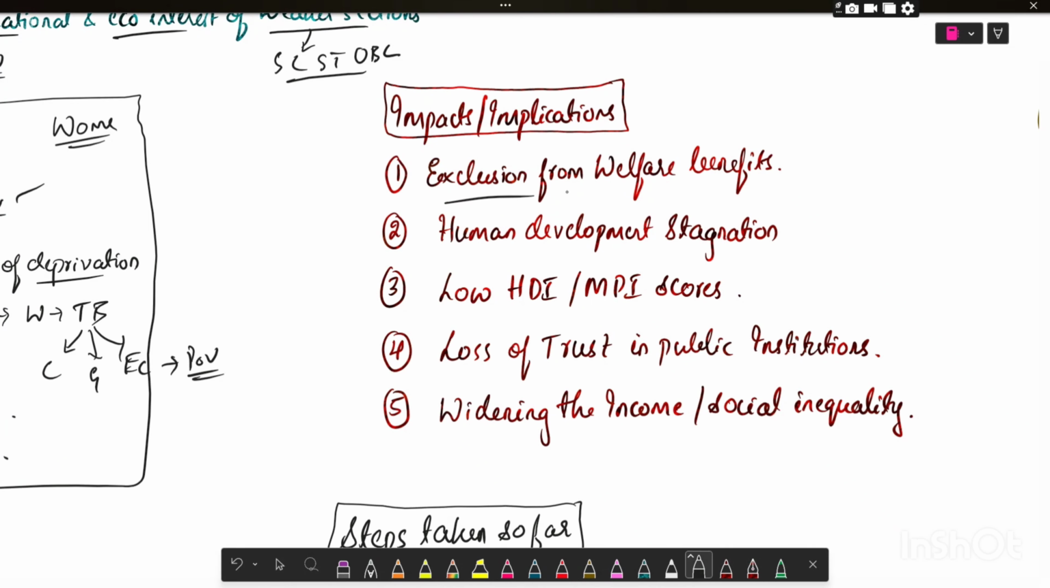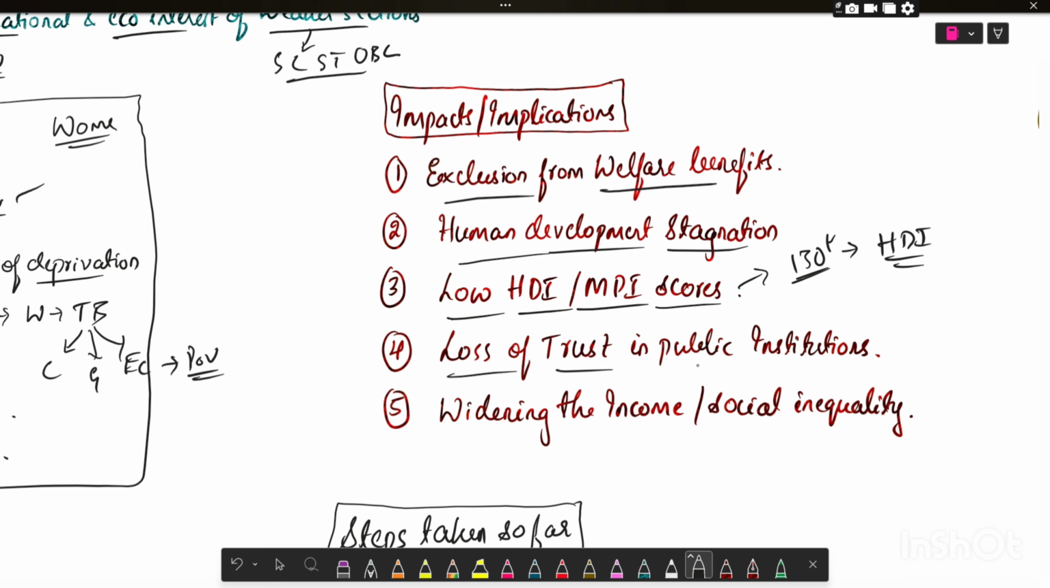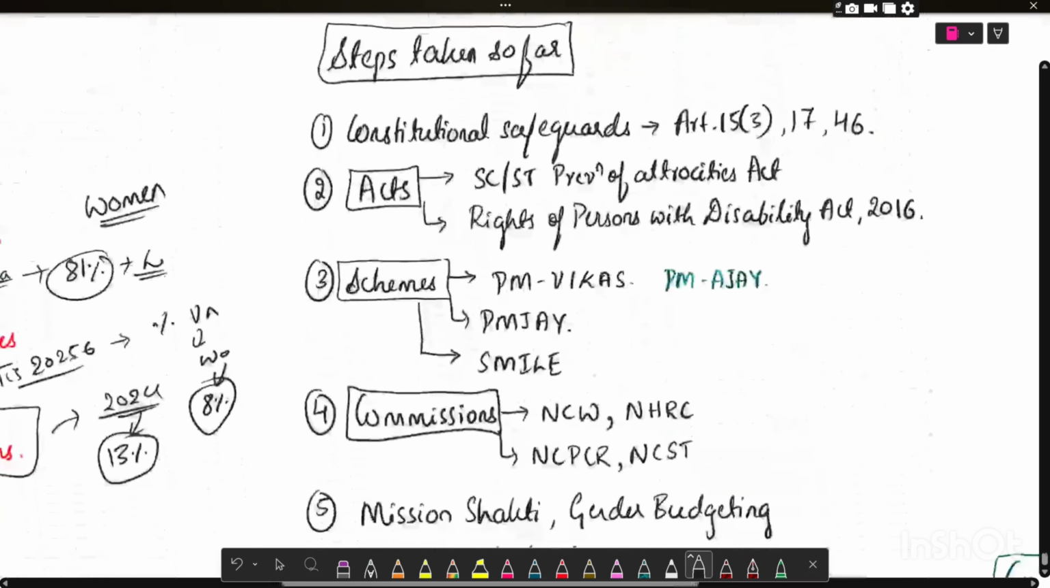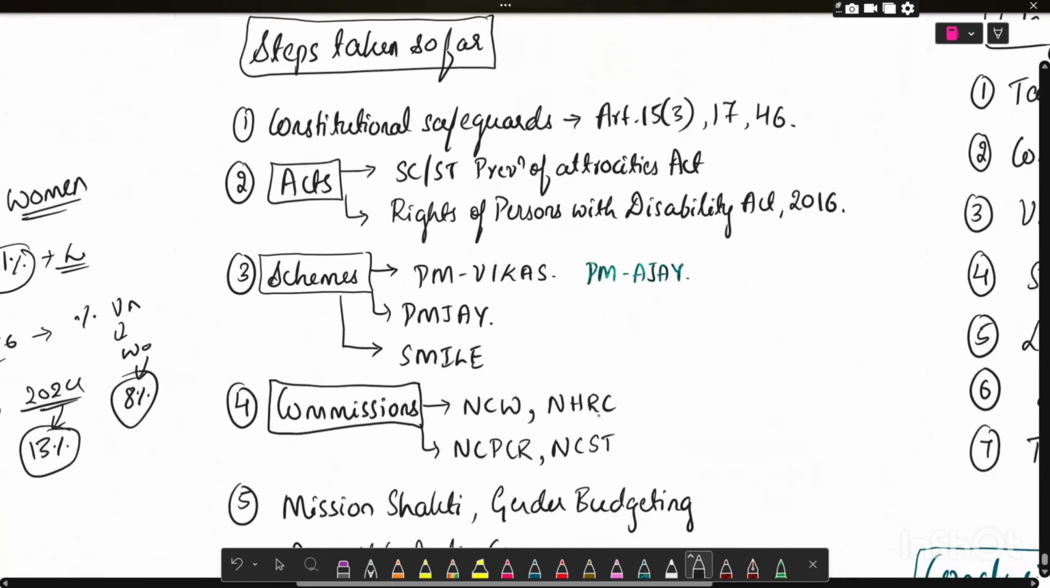The first point is exclusion from welfare benefits, human development stagnation, low HDI, that is Human Development Index or Multidimensional Poverty Index scores. For example, India ranks 130th in HDI score. Low trust in the public institutions, widening the income and social inequality. For example, there is a 33% income gap between men and women. Now we'll see the next dimension, that is steps taken so far.